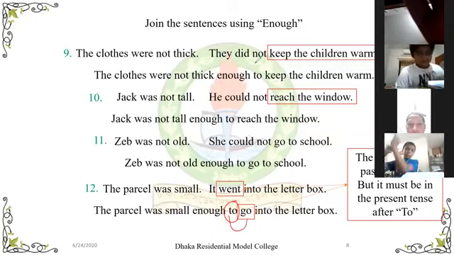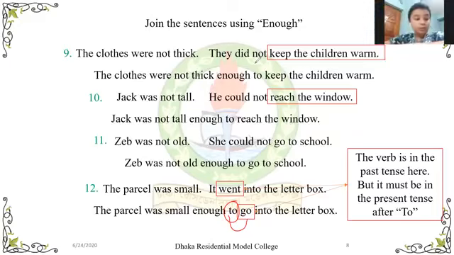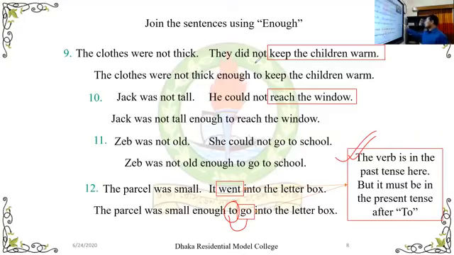That is why we cannot write to went into the letter box. We must write to go into the letter box, and you must write the note. You must write the note here. এখানে যে নোটটা দেওয়া আছে সেটা অবশ্যই লিখে নেবে সবাই।